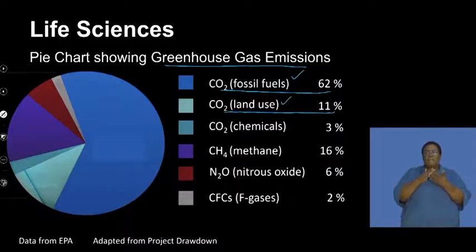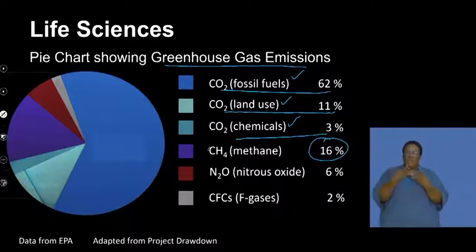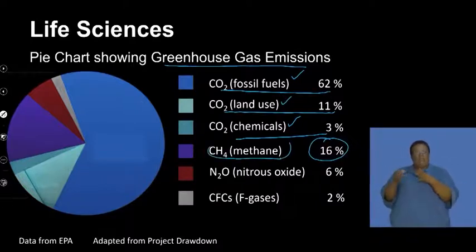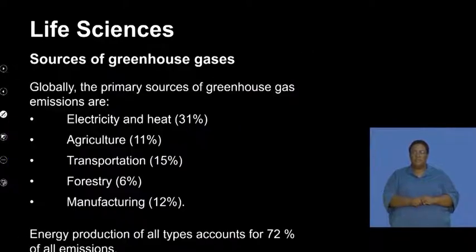We also know that some of them are produced by chemical reactions. We see that methane makes up 16%, and that often comes naturally from the earth, but also from lots of animals and fermentation that occurs. We know that nitrous oxide makes up a smaller percentage, and chlorofluorocarbons make up 2%. So this graph shows you the proportion of these various gases that are present in greenhouse gas emissions.